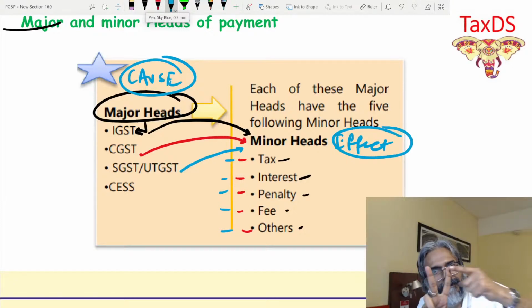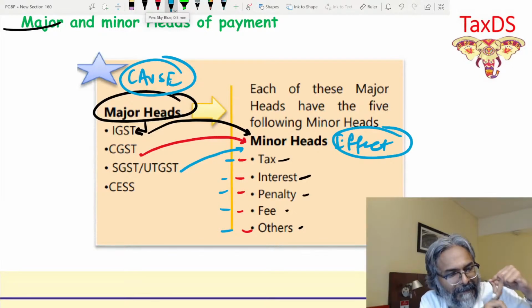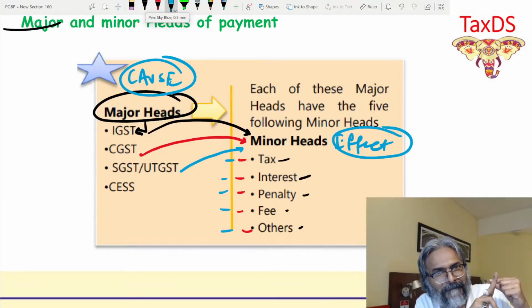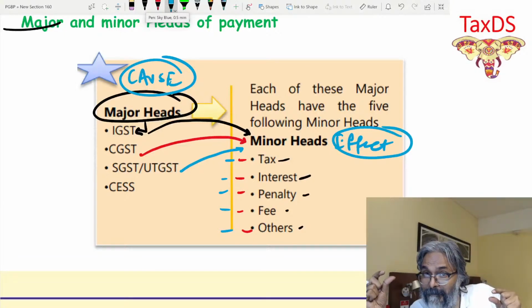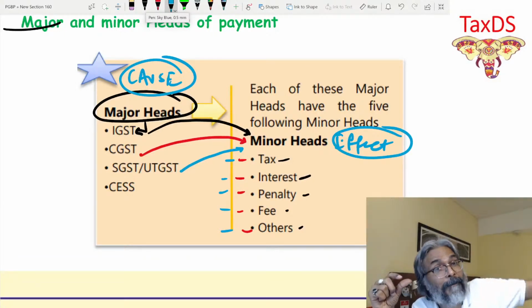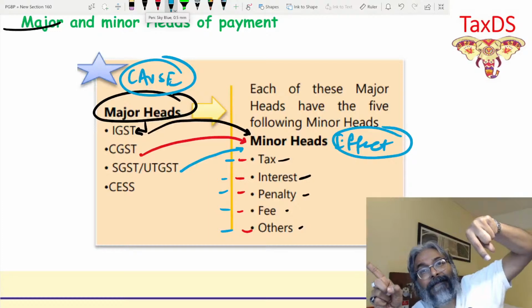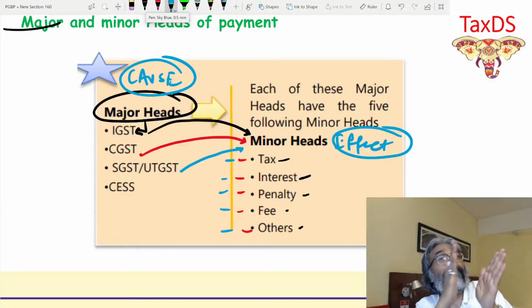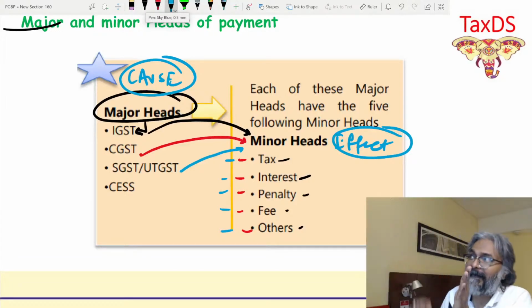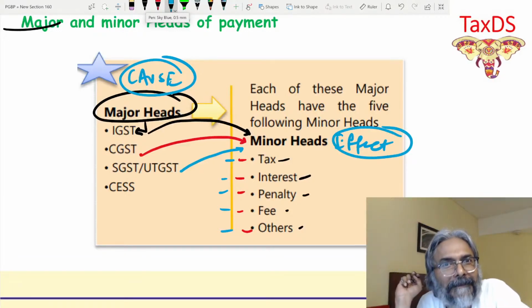So here CGST is the major head and penalty is the minor head. Similarly, penalty is a minor head and SGST is the major head. So penalty is the amount which I am paying under CGST, and penalty is the amount which I am paying under the SGST. That is the amount which I need to deposit. So for that, I will prepare two challans.